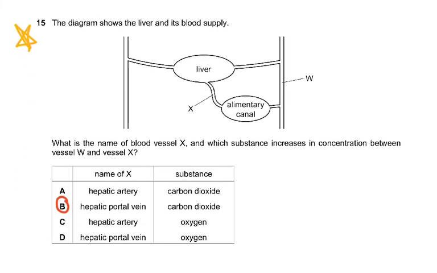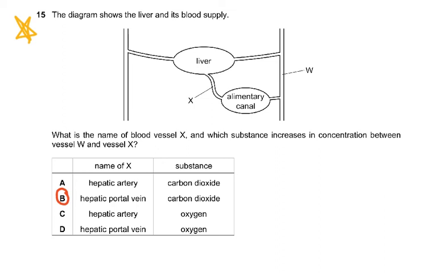Then coming to question number 15, the diagram shows the liver and its blood supply. What is the name of blood vessel X? Now everybody knows that's hepatic portal vein, which joins the liver to the alimentary canal, or from the intestines to the liver. But then it said the diagram shows liver and its blood supply. Which substance increases in concentration between vessel W and vessel X?